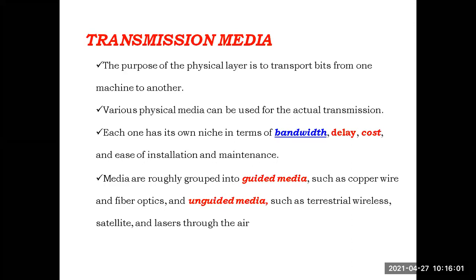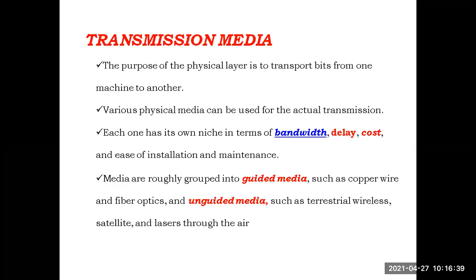The first one is guided or bounded or wired media. Briefly, the difference between these two is that in case of guided media, we use some wires or cables to connect the two devices. That's why it is called a wired media. Through the wires only, we are passing the data. The raw data bits are transferred through the wires. That's why the first group is called the wired media.